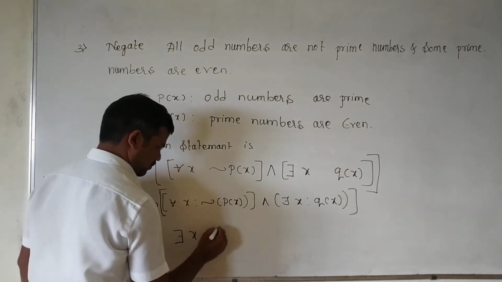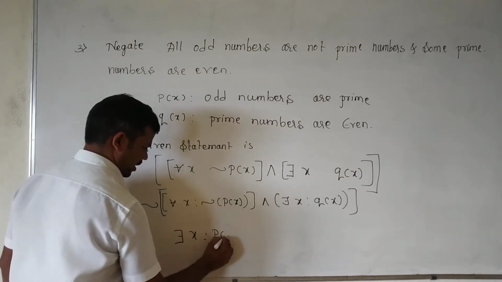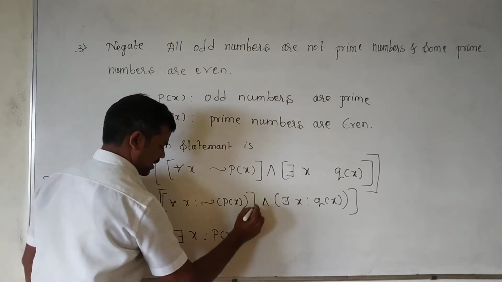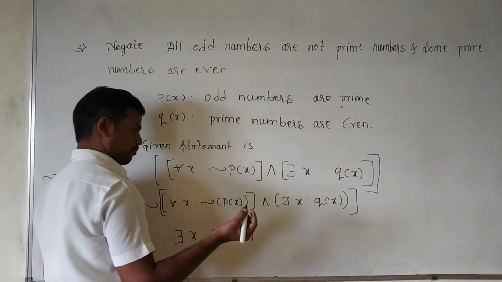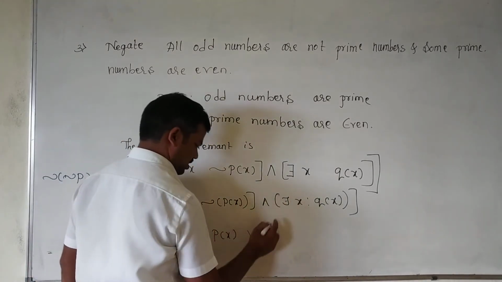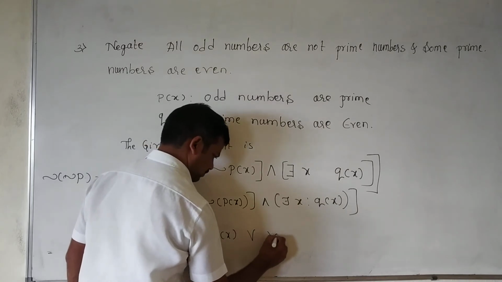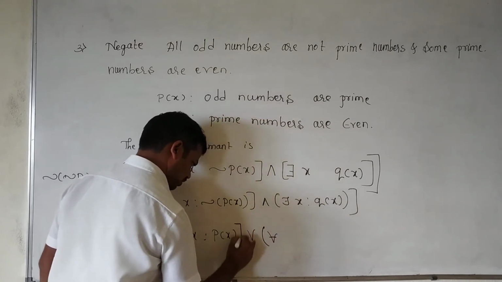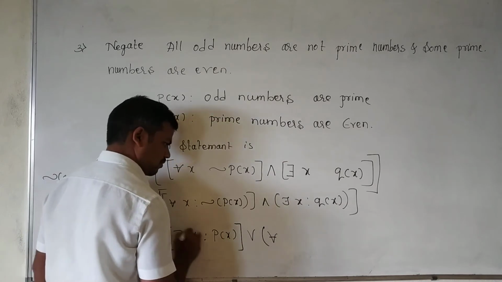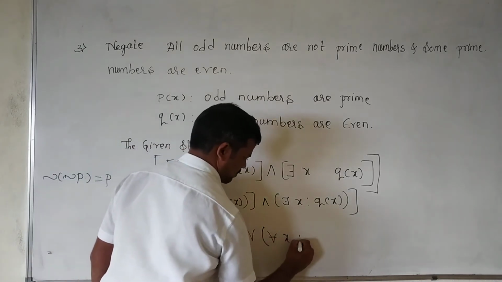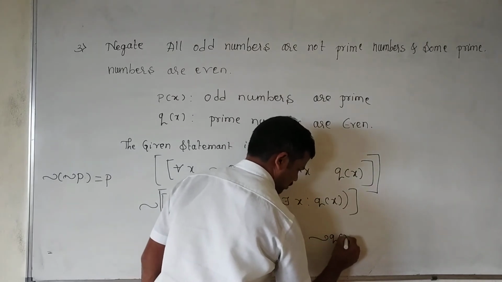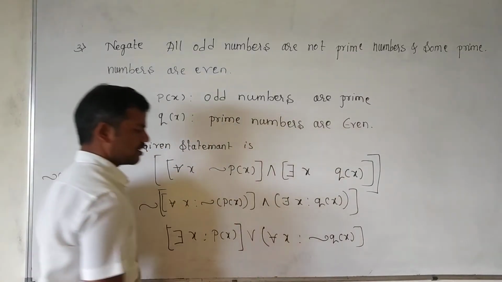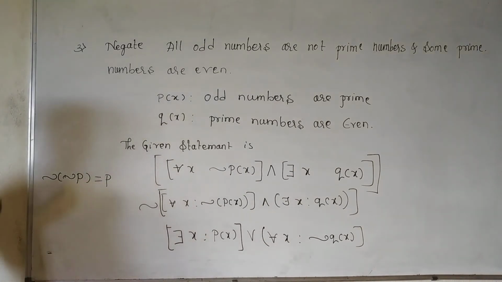So negation of negation is p of x, and by De Morgan's law, there exists becomes for all x, and q of x becomes negation of q of x. So this is the negation of the given compound statement.